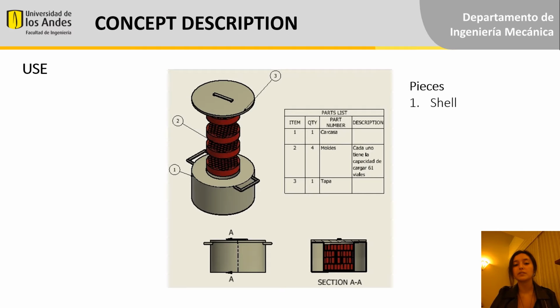They have three pieces. The first one is the shell, in which the insulation material and the refrigeration material will be. Inside the shell are the molds. Each mold will be piled on top of another one, and each mold fits around 61 vials of the vaccine. And finally, the lid, which encloses the system to have it perfectly isolated.